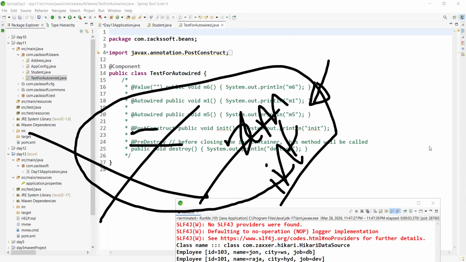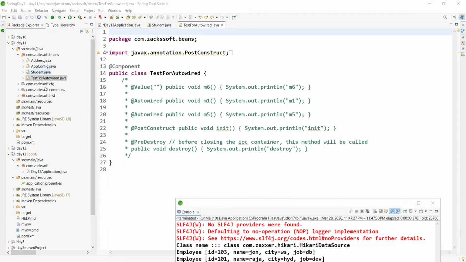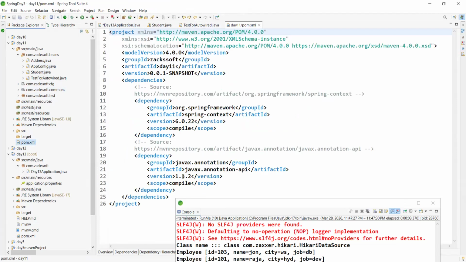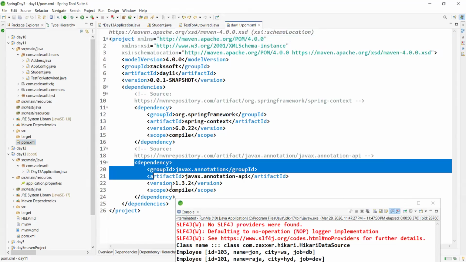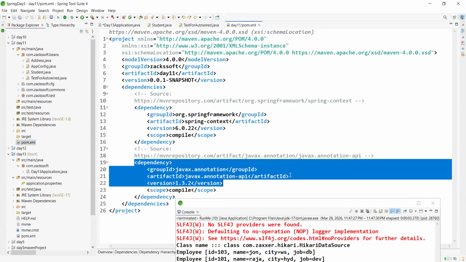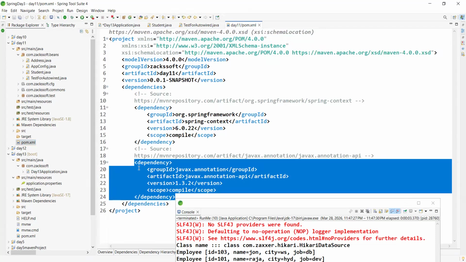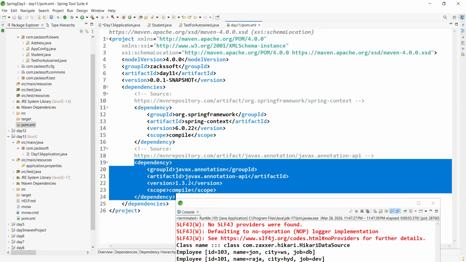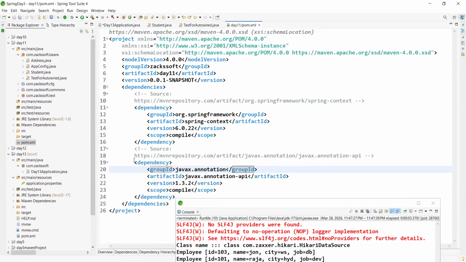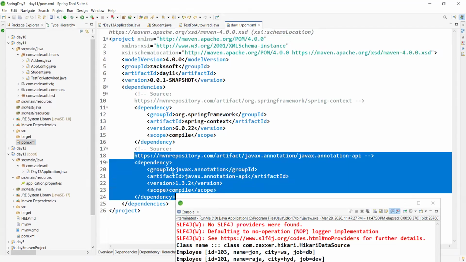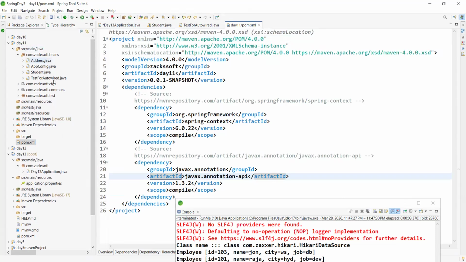In Spring Boot, it means auto configuration. I hope you can remember in the pom.xml file. Let me go to the pom.xml file. Just observe, we are using this annotation, this API only, right? Can you remember? In Spring Boot, we no need to add any jar file to use this annotation. Automatically we will get it.